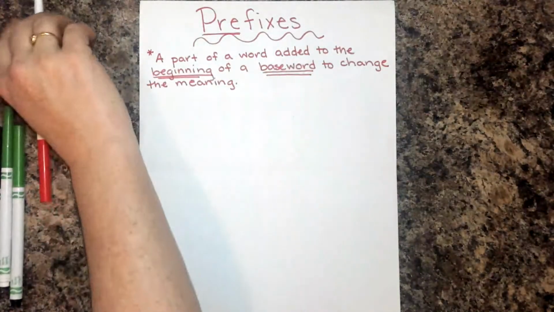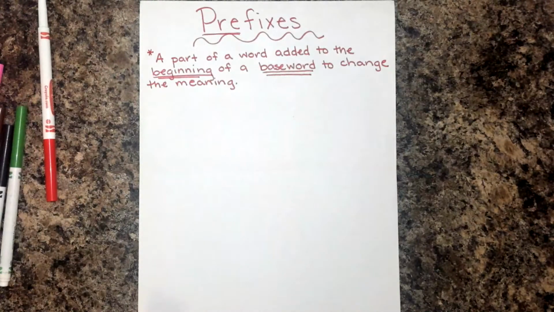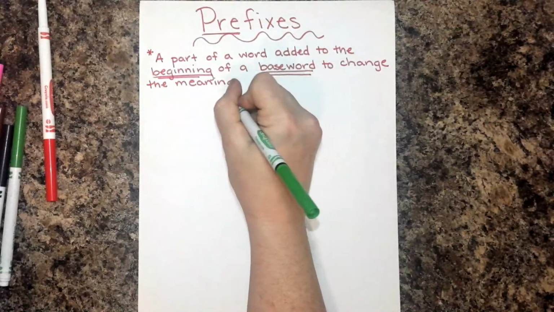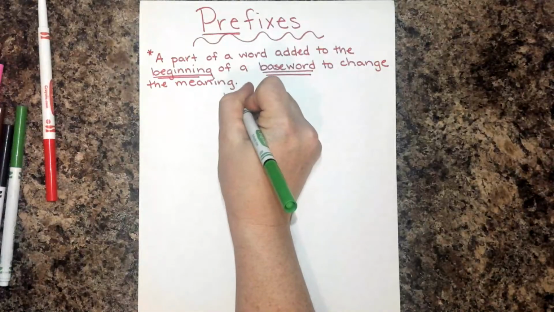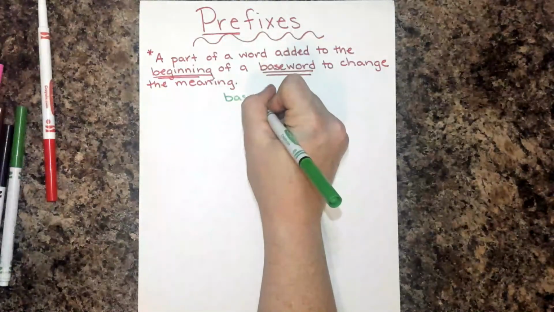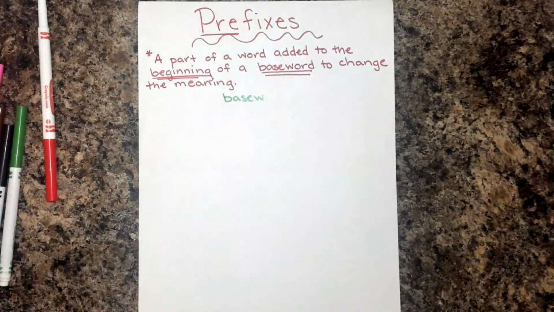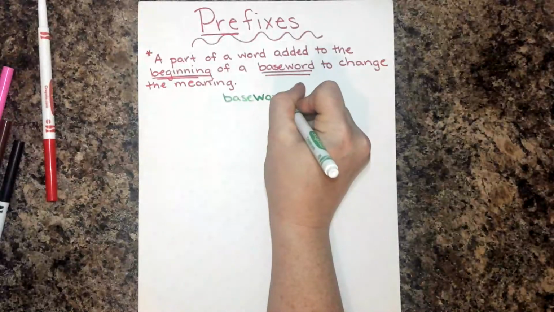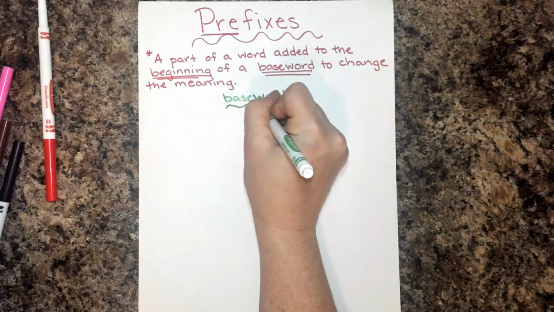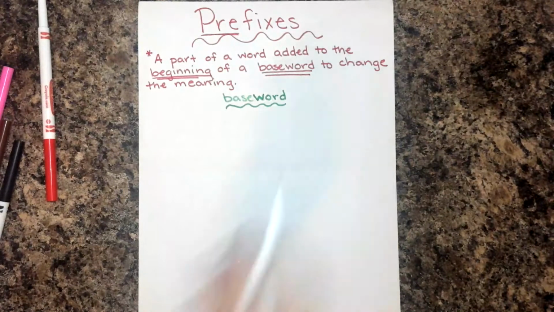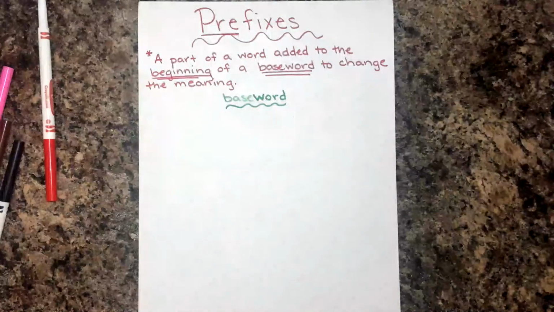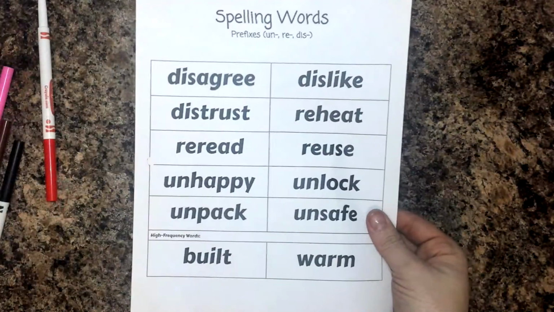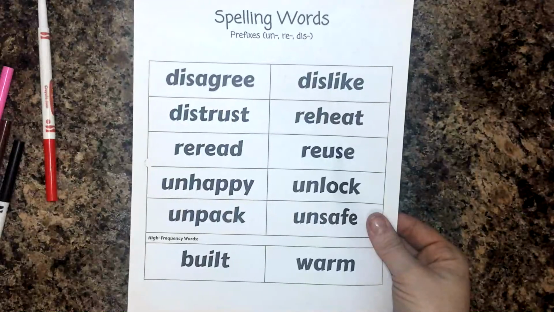So we're going to start by listing a couple base words. Okay, so we're going to put right here, base word. Uh-oh, let's change this. That one doesn't work. Okay, so our base words, we're going to keep them in green. I'm going to use our spelling list for this week that's on the very front right here. These are the words that have prefixes on them.